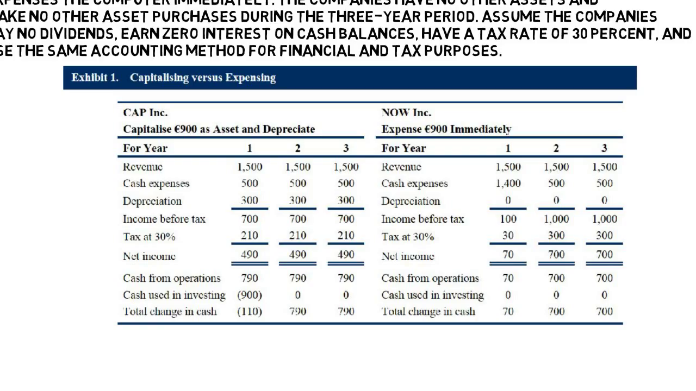Note that the sum of net income and total change in cash over the 3-year period is identical whether the asset is capitalized or expensed. It illustrates that although capitalizing results in higher profitability compared to expensing in the first year, it results in lower profitability in subsequent years. Conversely, expensing results in lower profitability in the first year but higher profitability in later years, indicating